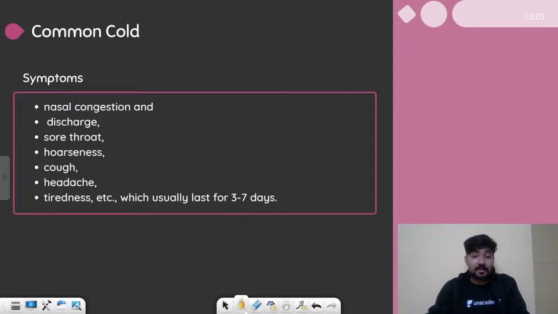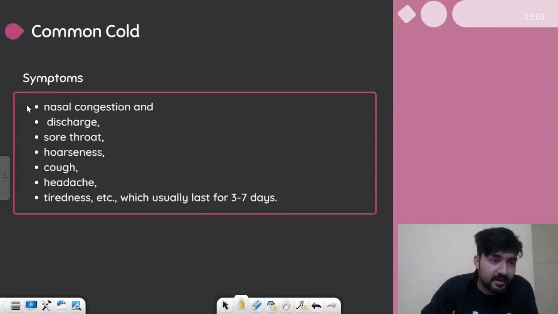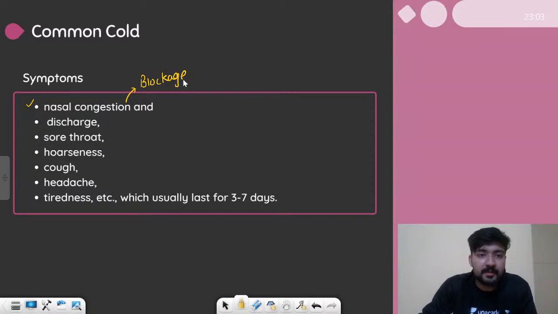Now what can be the symptoms of common cold? First is nasal congestion, which is blockage of the nose. Next we have discharge, release of fluid from the nose.